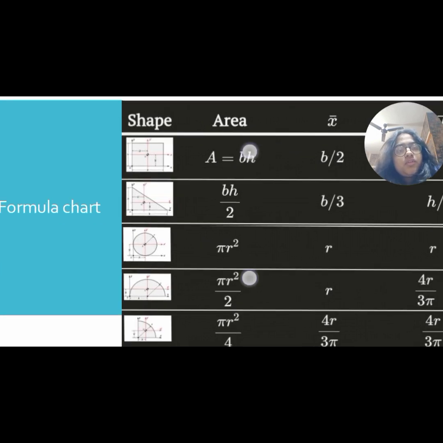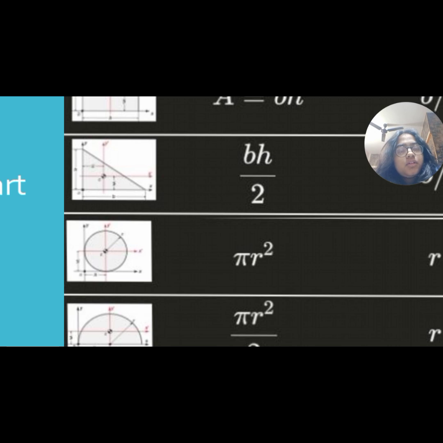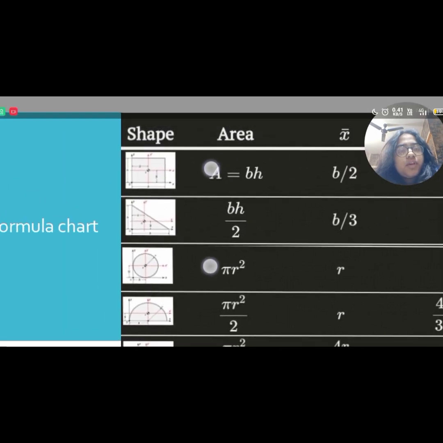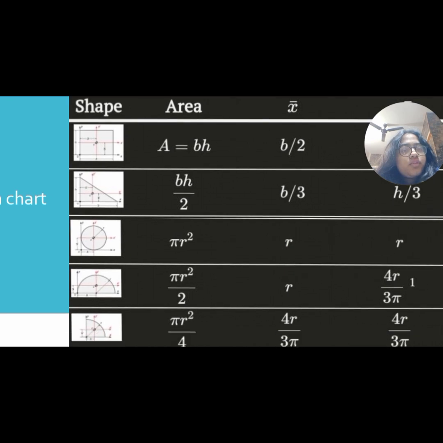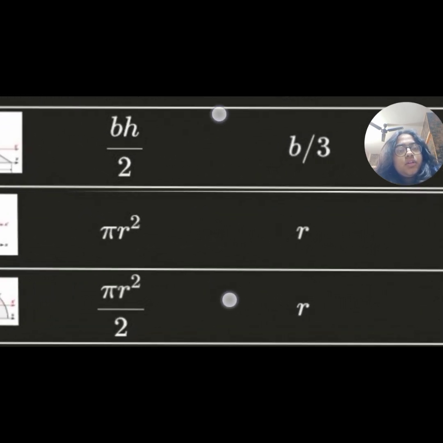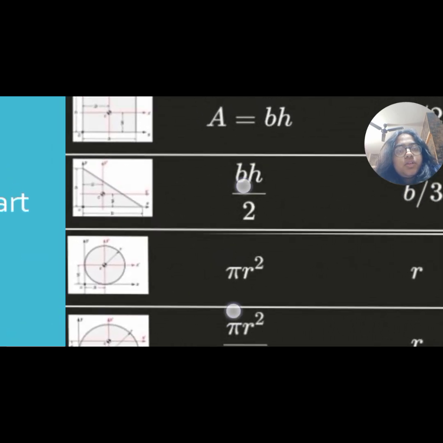But in case of triangle, you can see here, the centroid is quite difficult to find, right angle triangle. So for that we are going to use the formula b by 3 and h by 3. Area is already known. Area of a circle is pi r square, and here you can see the centroid quite clearly.